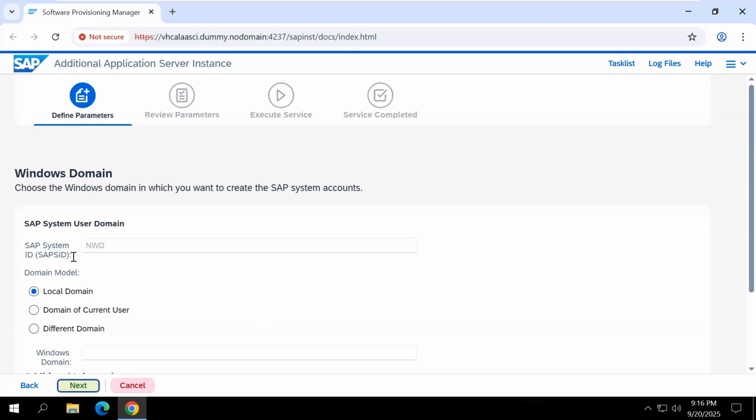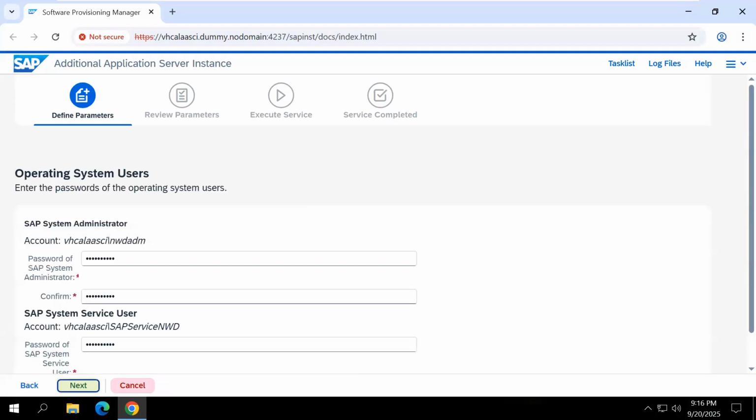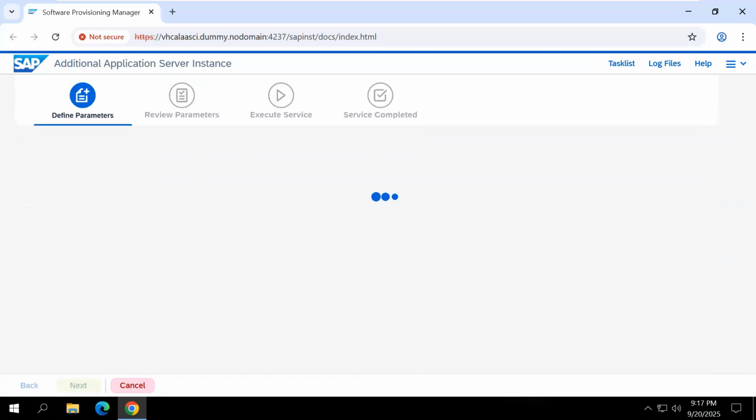So my SAP system ID is NWD. It is local domain. No changes. Click next. Now operating system users. Two users are there: SAP system administrator and SAP system service user. By default the password is the master password only for those users. Click next.